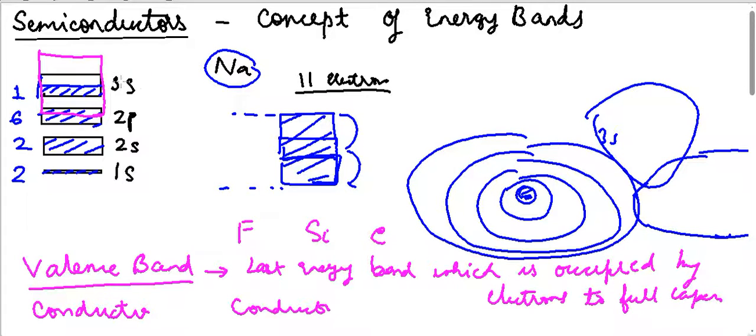Therefore this band can be used for conducting, for the motion of electrons. So suppose I have an electron outside, this band can help to move this electron through it. Because it is not completely occupied, it has space to accommodate the traveling of these electrons. That's why it is known as the conduction band.